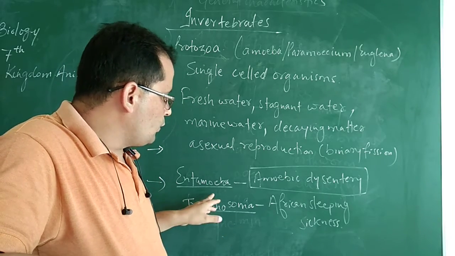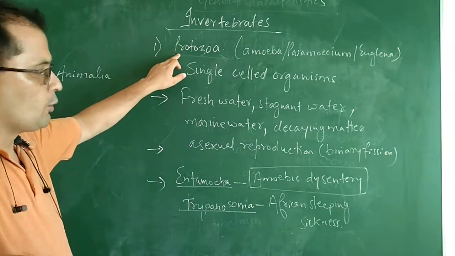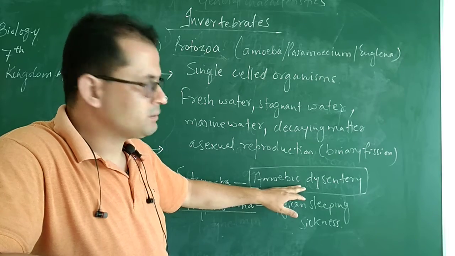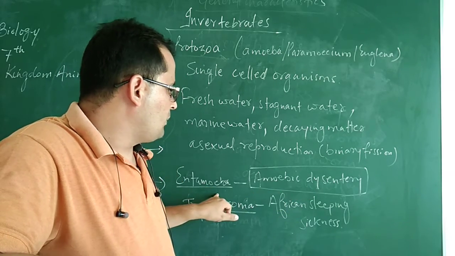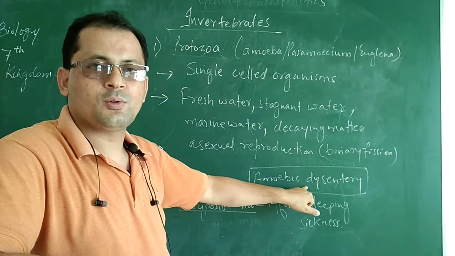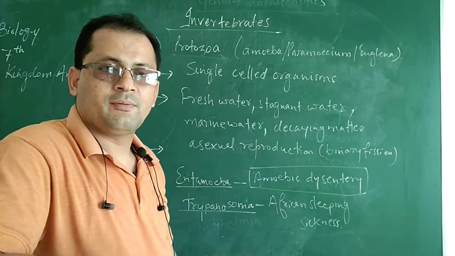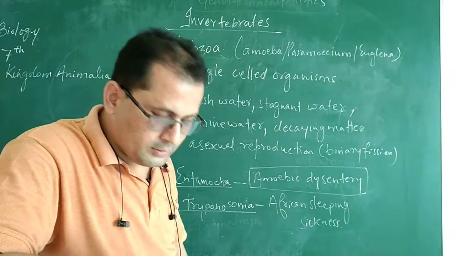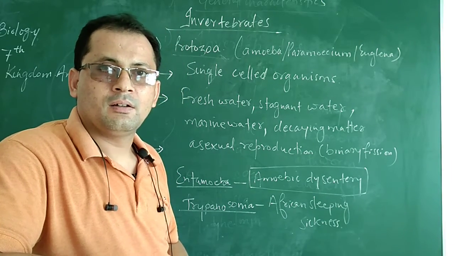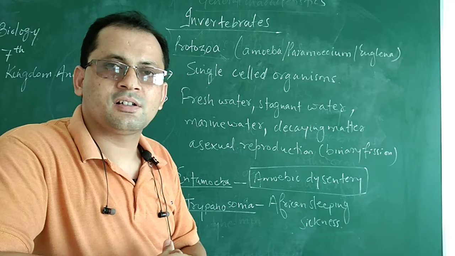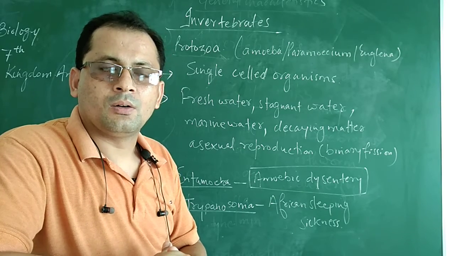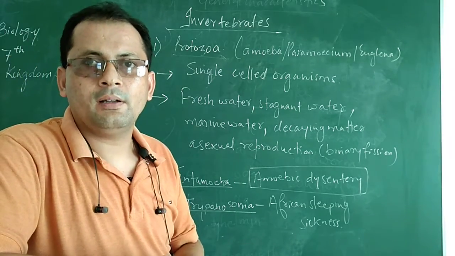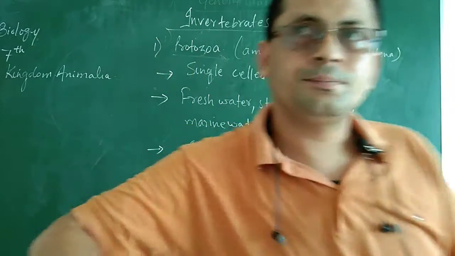I have told you two organisms which belong to this group that cause disease in animals and humans: Entamoeba causes amoebic dysentery, that is loose motions, and Trypanosoma causes African sleeping sickness. The symptoms I have told you: headache, pain, and the person usually gets disturbed during sleep. So this is the first group of the invertebrates.